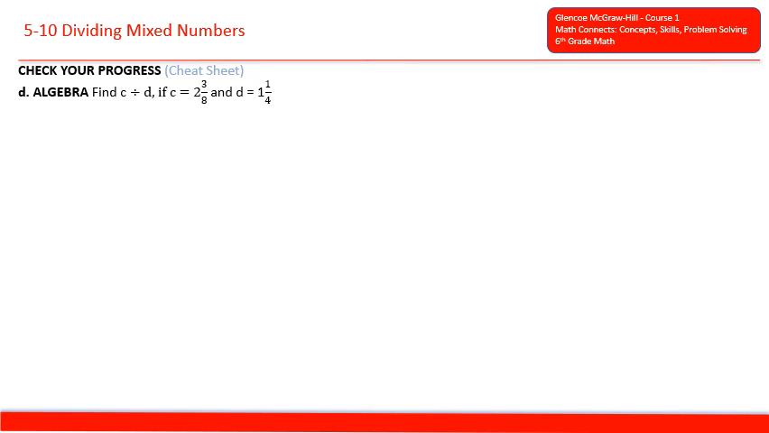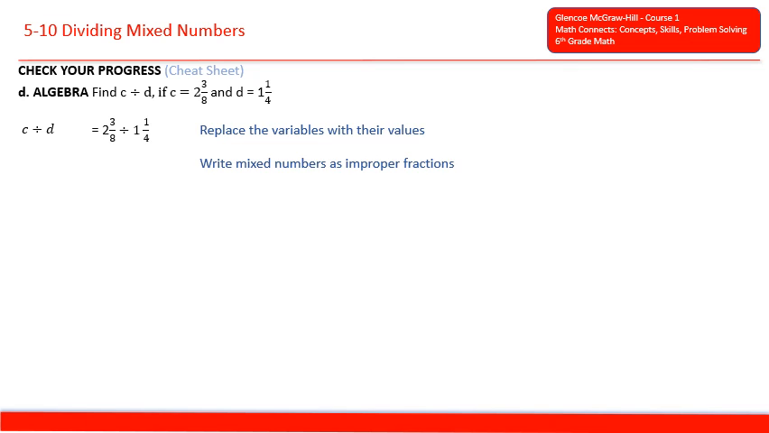Find c divided by d if c equals 2 3/8 and d equals 1 1/4. So if we just plug in the mixed numbers for the variables, we get 2 3/8 divided by 1 1/4. And we can rewrite the mixed numbers as improper fractions. We end up with 19 over 8 divided by 5 over 4. And now we need to multiply by the reciprocal of 5/4. So 19 over 8 times 4 over 5.